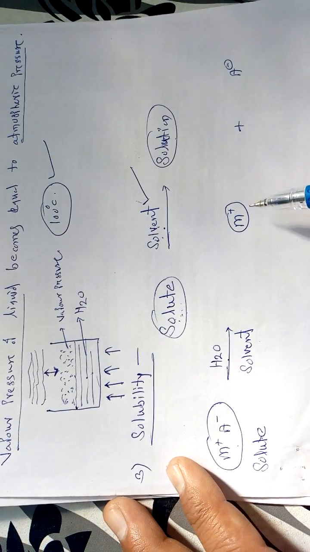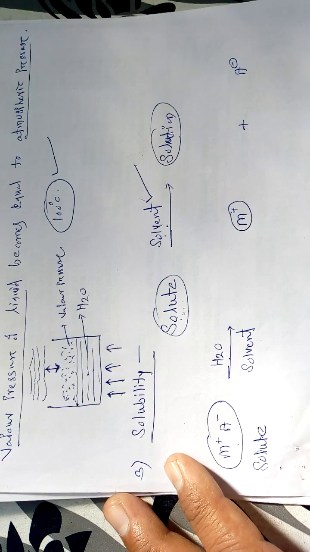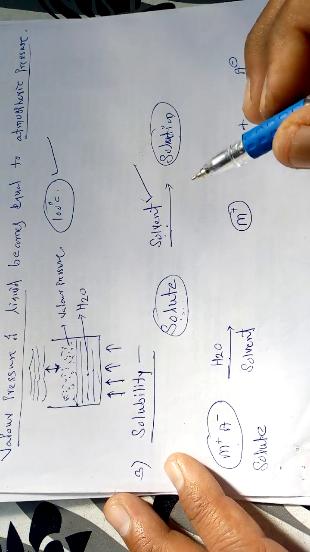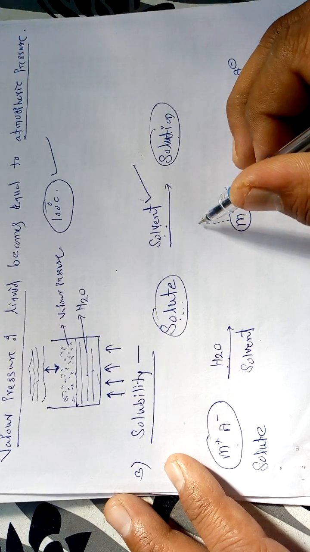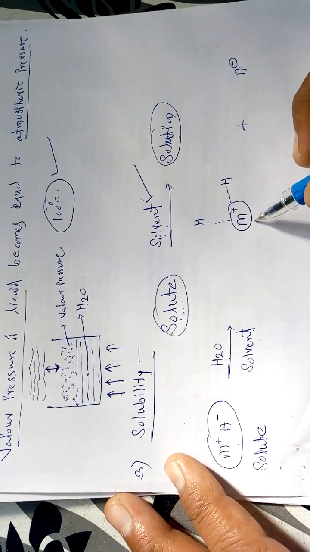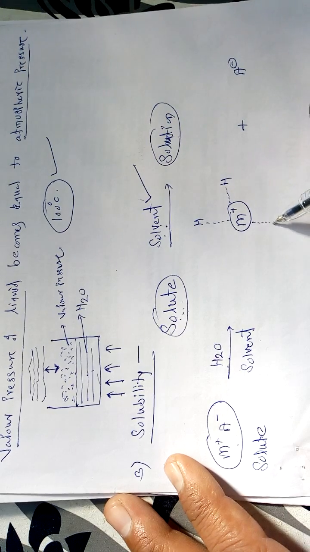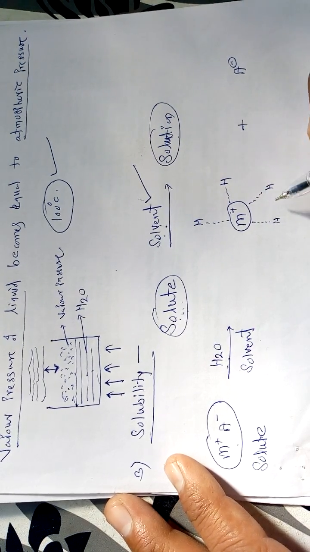Then M plus and A minus get separated from one another. And why do they get separated? Because they form a weaker force of attraction with the oppositely charged ions.